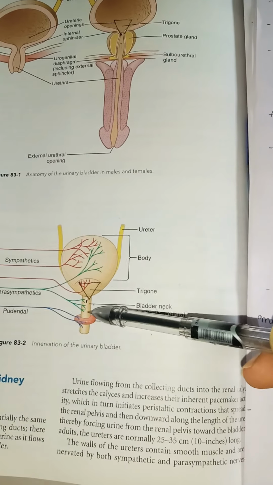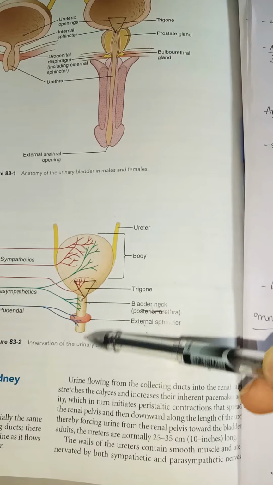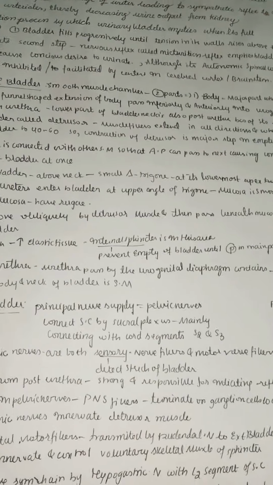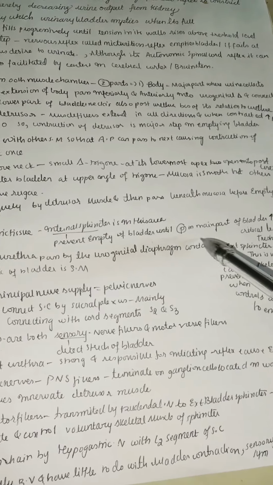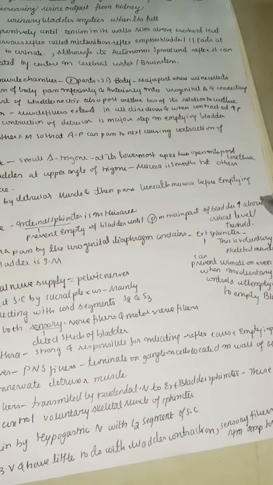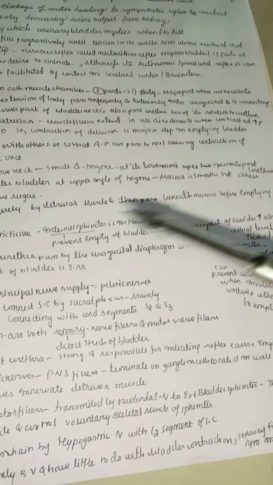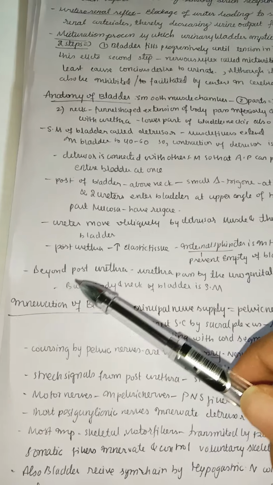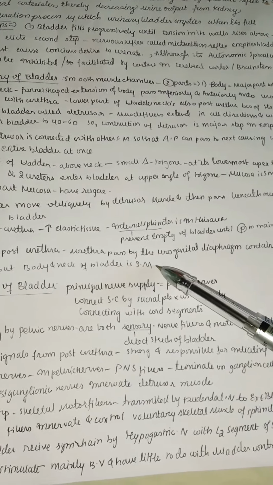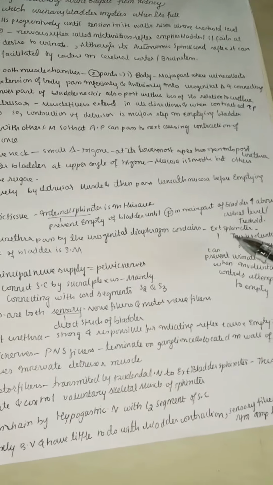So you can see here this is the posterior urethra. Here we have the internal sphincter, whereas next to it we have the external sphincter. The internal sphincter prevents emptying of the bladder until the pressure in the main part of the bladder increases above the critical threshold. Only when the pressure in the bladder increases above the critical threshold does the internal sphincter open so that we can urinate.